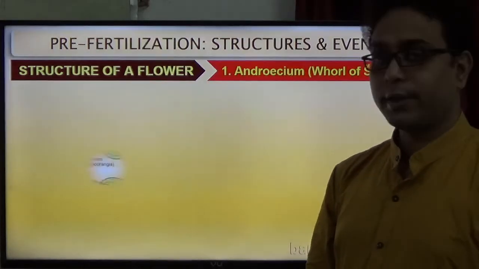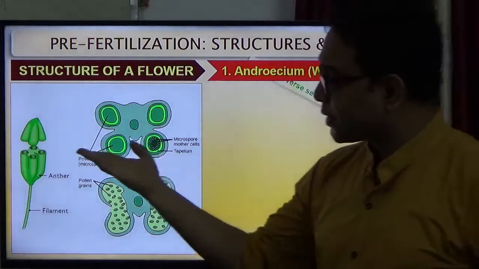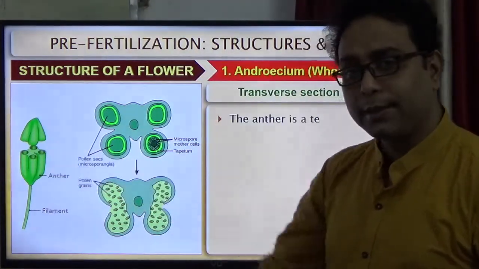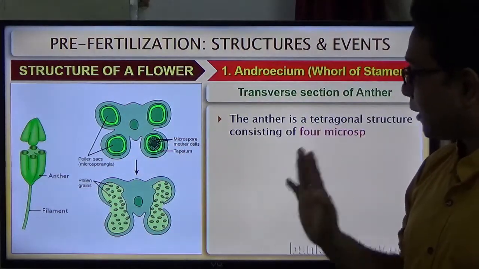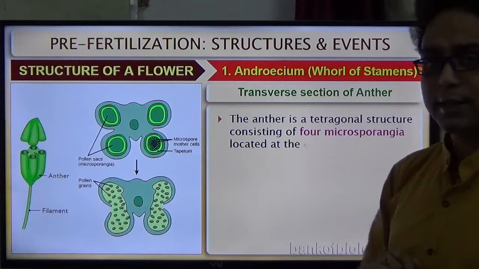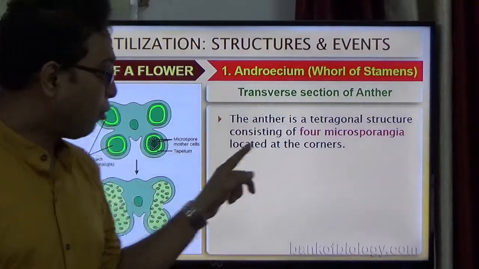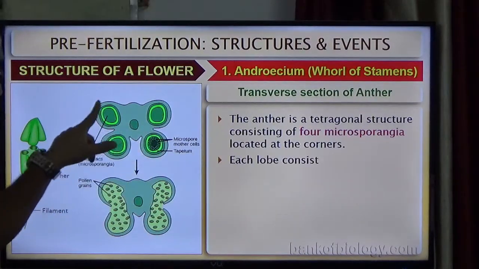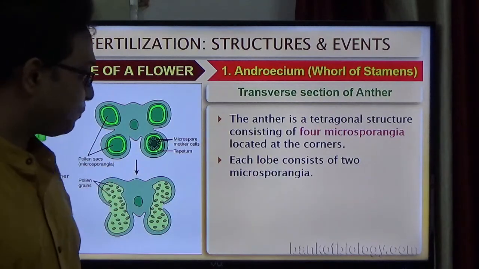Now we also discuss another part of the androecium. Now we section the anther, so you will see the internal view of the anther. Now you zoom in and observe that the anther is a tetragonal structure. Tetra means it has four parts, and four microsporangia are located in the corners. These are the microsporangia located in the corners.